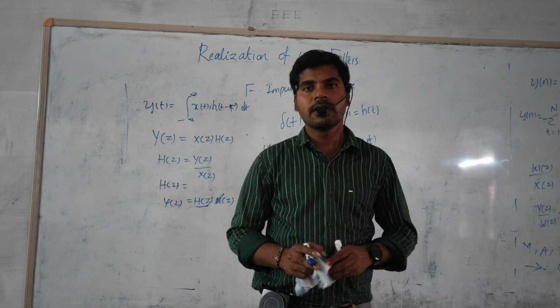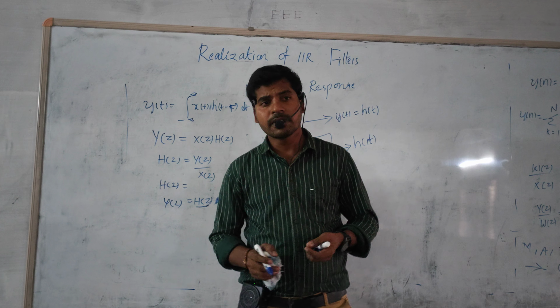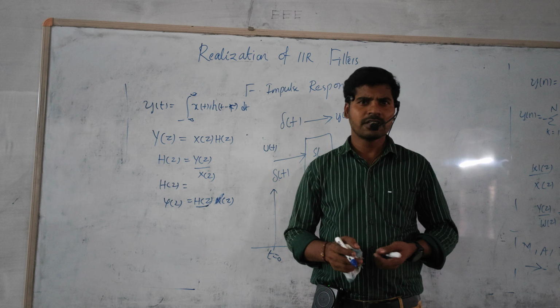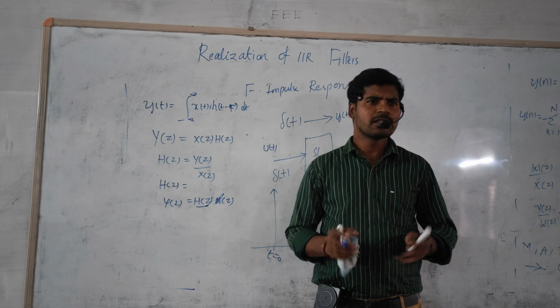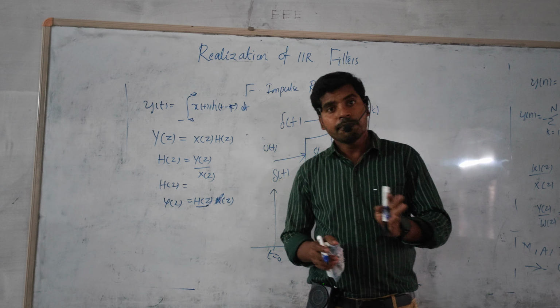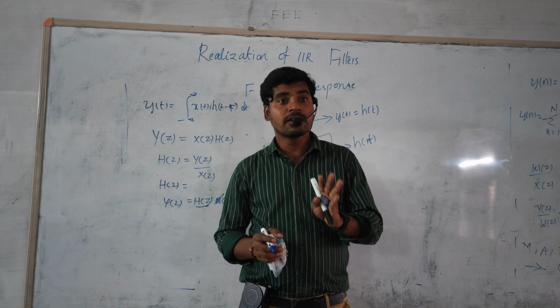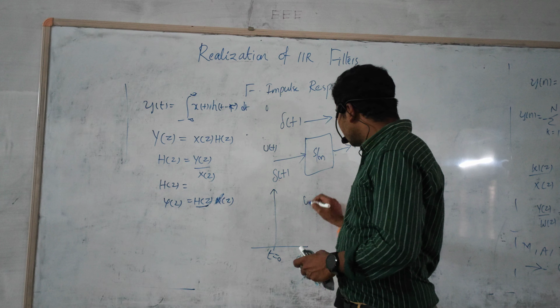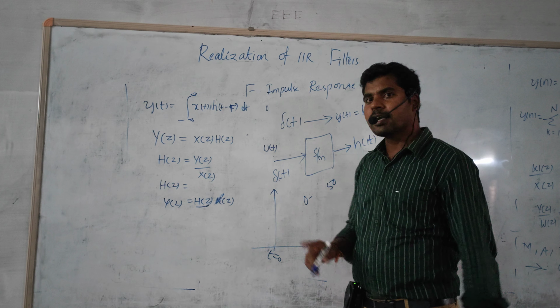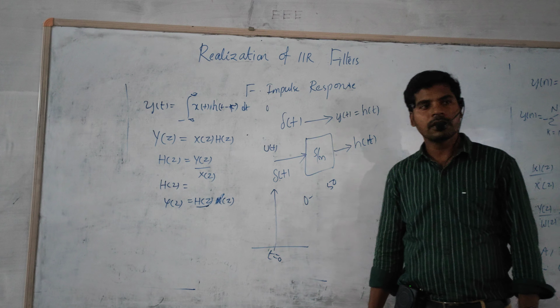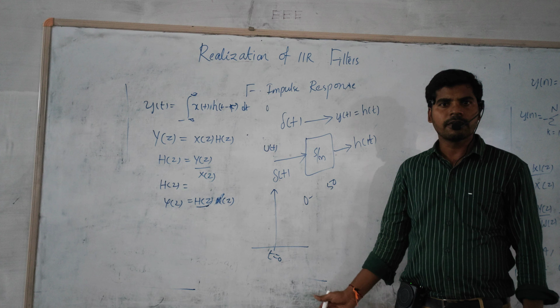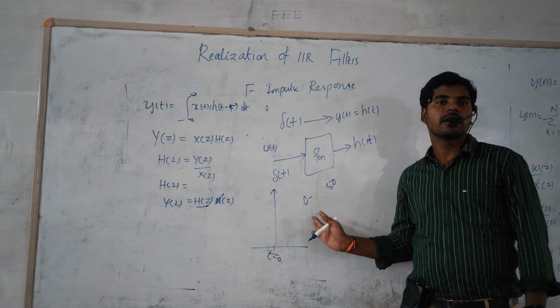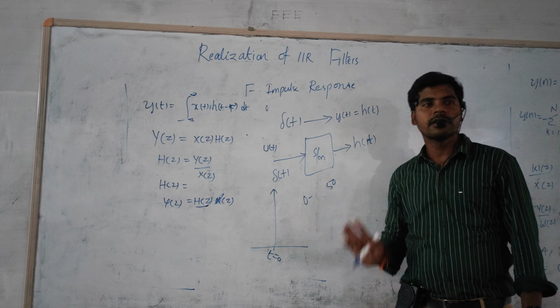If you are thinking very practically, is it possible to realize an infinite impulse response filter? Obviously it is somewhat difficult. With a finite impulse response, obviously there will be complications. Suppose finite means the length of the filter is 0 to 50. In 50 values it calculates something one at a time, and obviously it takes a lot of time. So from a generalization point of view, IIR filter realization is very easy.